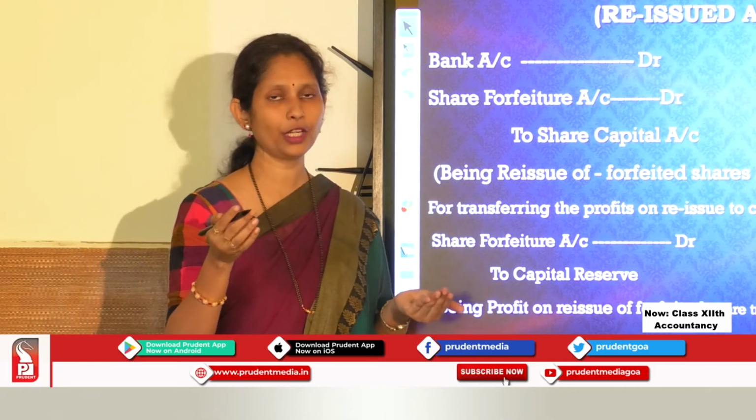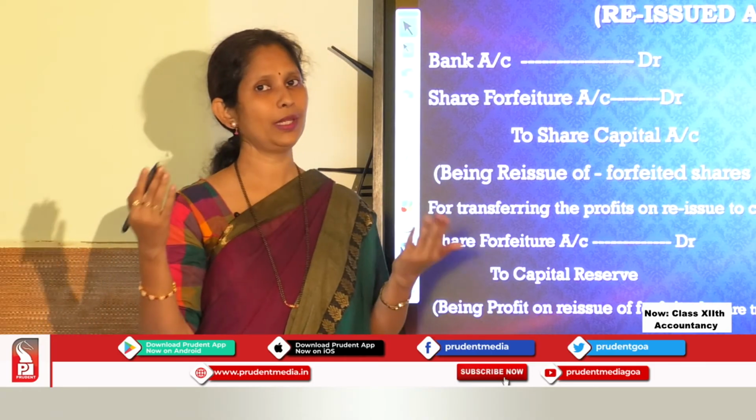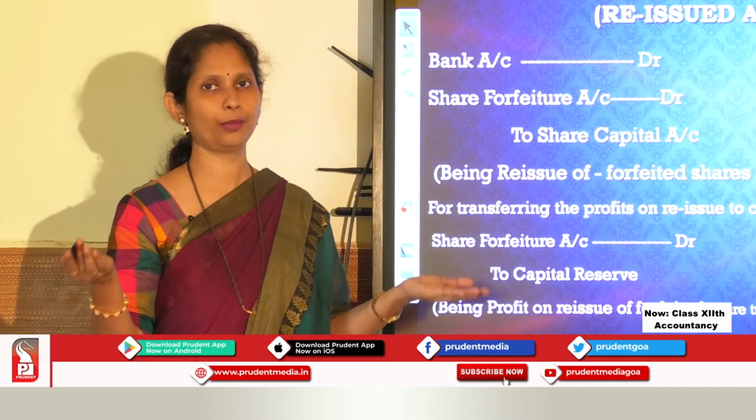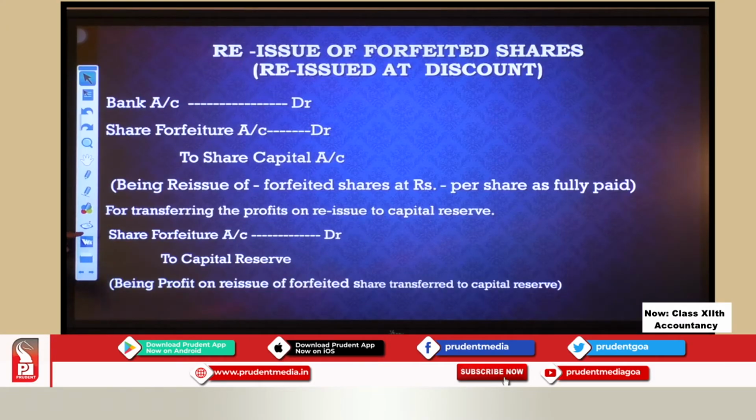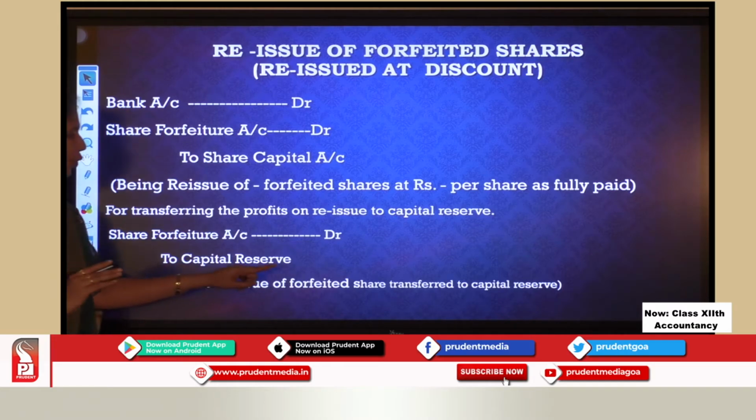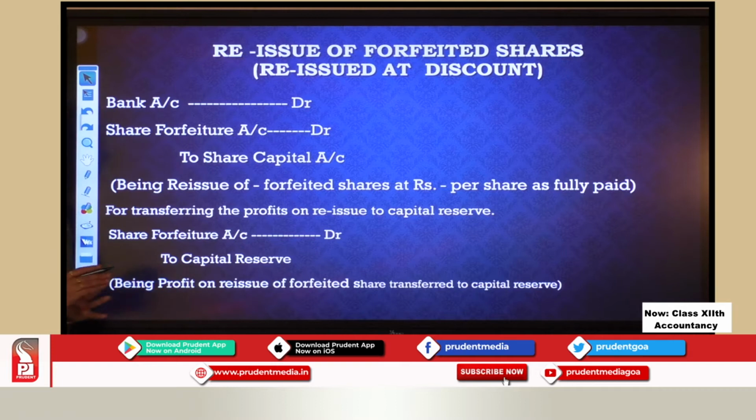That amount is a profit for us. And what type of profit? Capital profit. What is to be done with the capital profit? Capital profit is to be transferred to capital reserve, and that's why we have the entry. We are closing the share forfeiture account now. So share forfeiture account debit to capital reserve. Okay, being profit on reissue of forfeited shares transferred to capital reserve.